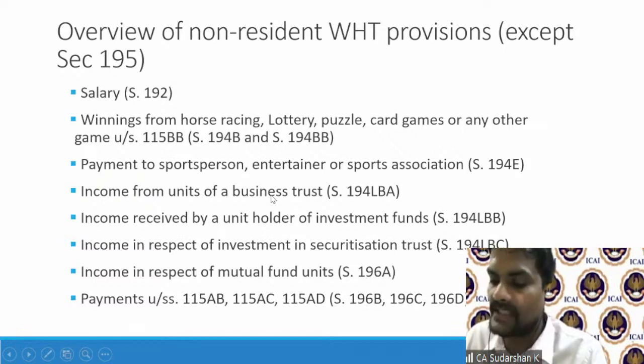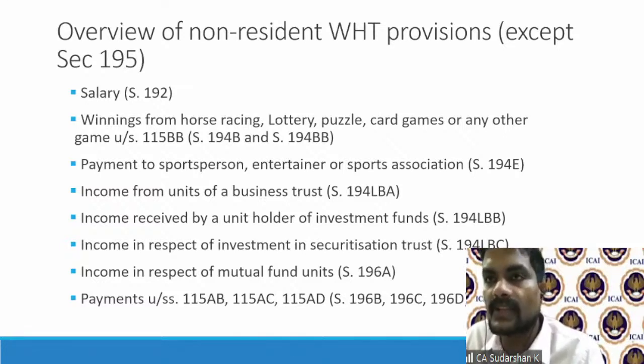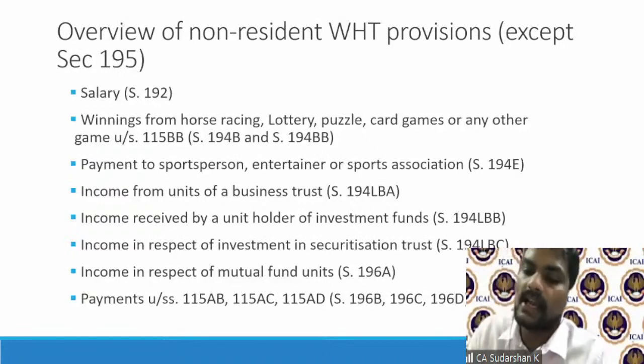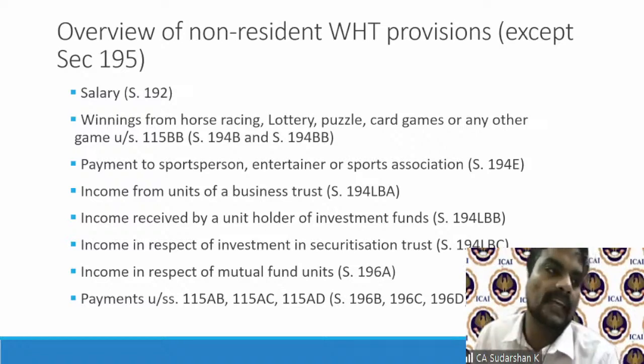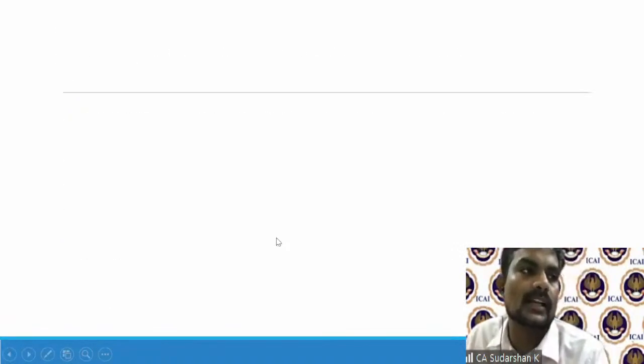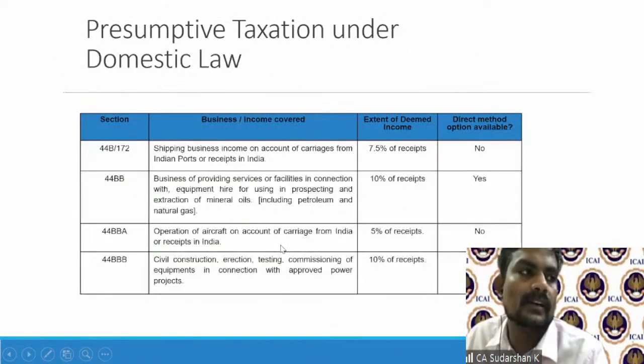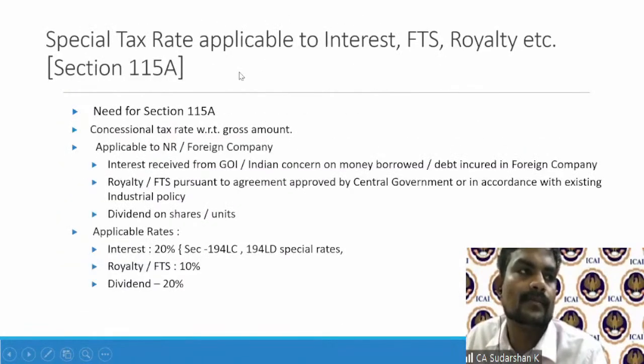But today, as I mentioned to you, we largely looked into Section 9, which is a very, very important, major taxing source for the Indian government for non-residents. And Section 9, once the income becomes accrued or arises in India, how do you tax them? The taxing mechanism is available under Section 115A, which governs the taxing mechanism, special tax rates applicable to interest, FTS, royalty.